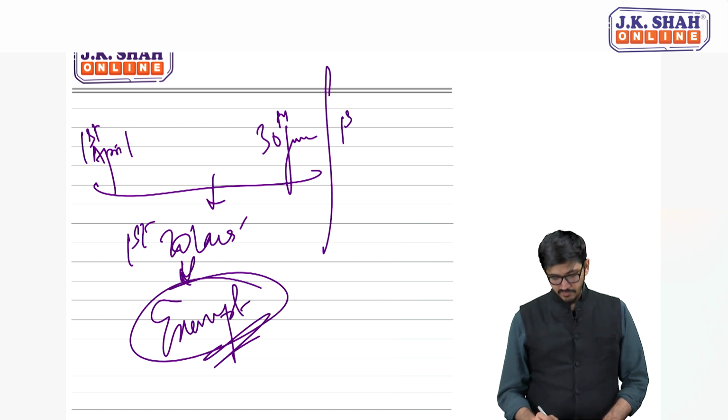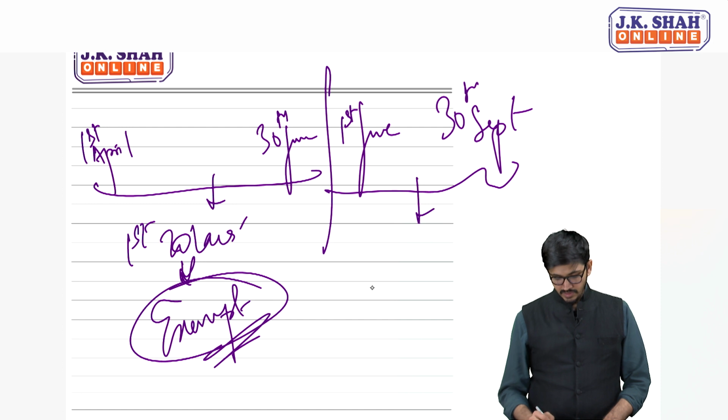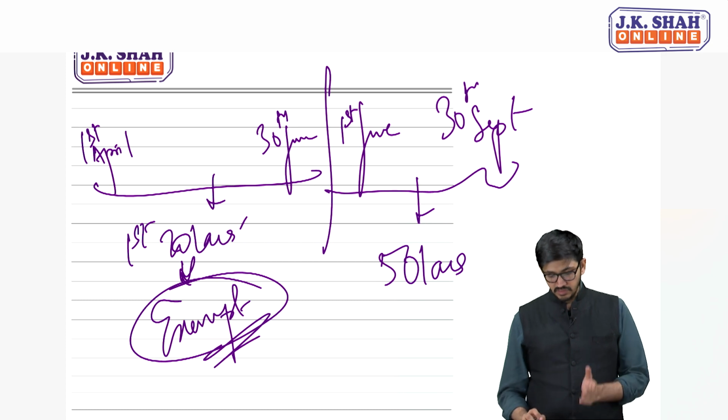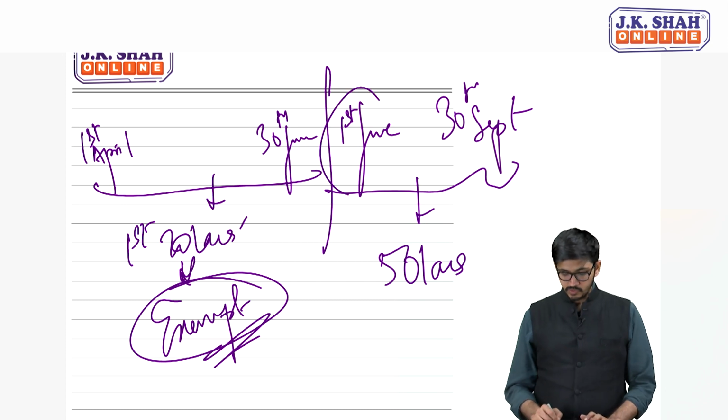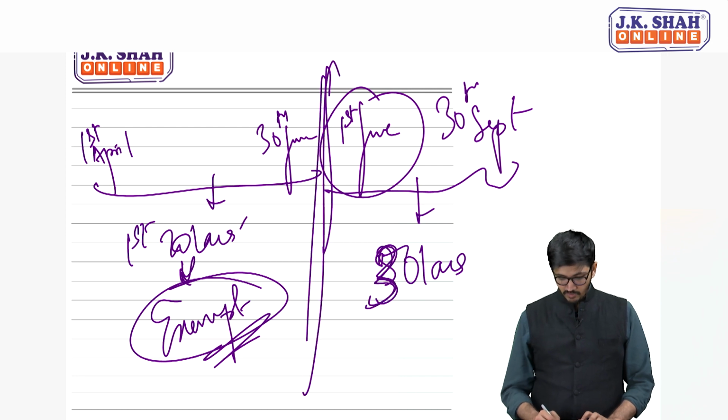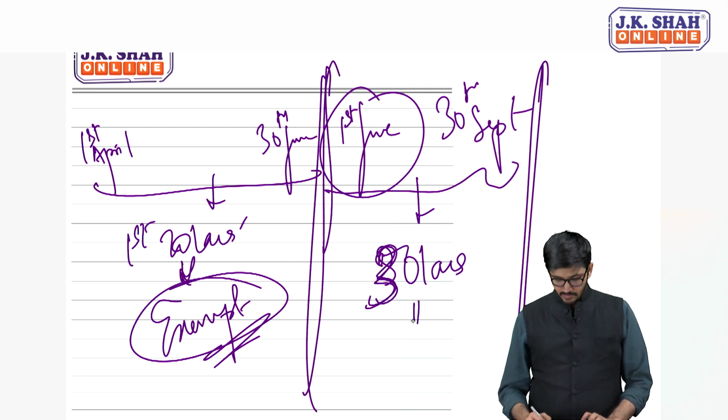From 1st June to 30th September, that is the second quarter, it recorded 50 lakhs. So cumulative 50 lakhs, that means 30 lakhs was added from June to September, but cumulatively it was 50 lakhs.